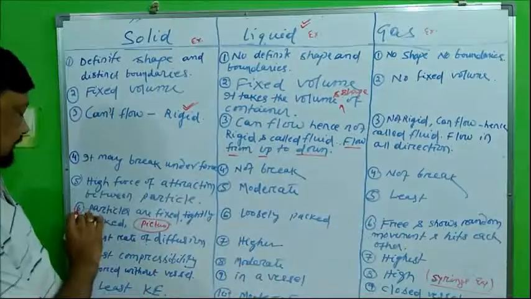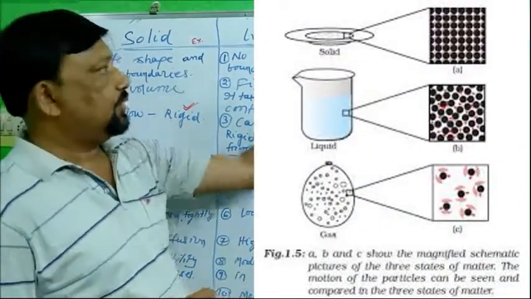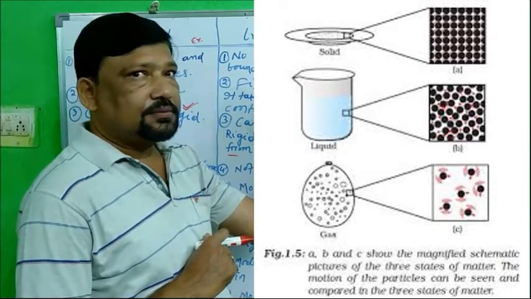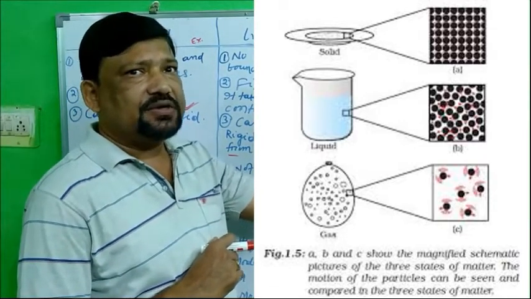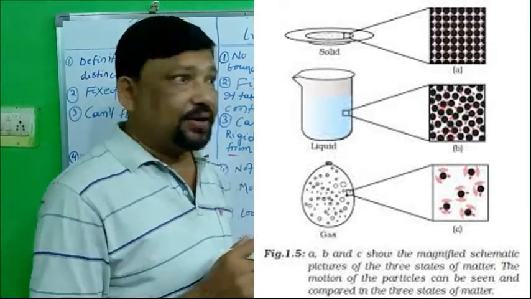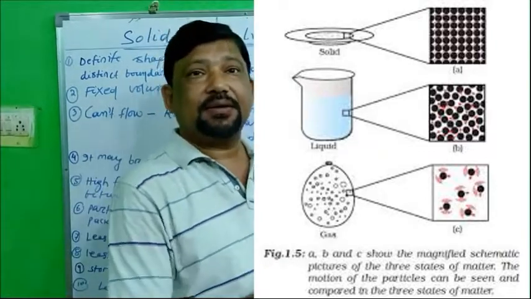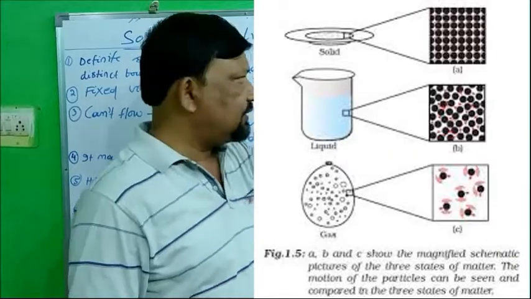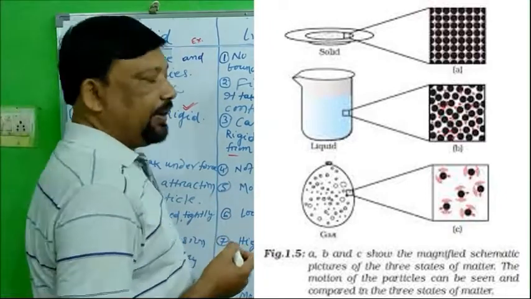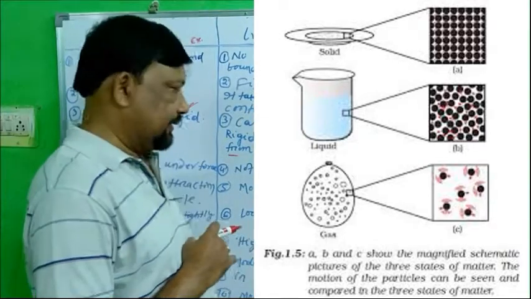Next point is 6. Particles are fixed, tightly packed. See this diagram, solid, the extended diagram is given there. Particles of the solid are very closely packed. Next one is liquid, loosely packed, and gas is far apart, and you will see the gas molecules are in motion. So they can strike each other. They can move randomly from here to there. So the particles are fixed, tightly packed in solid, loosely packed in liquid, and free in gas, showing random movement and hitting each other, as shown in the diagram.